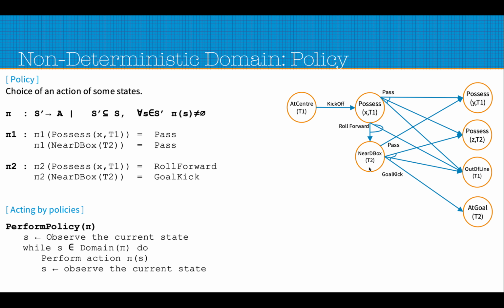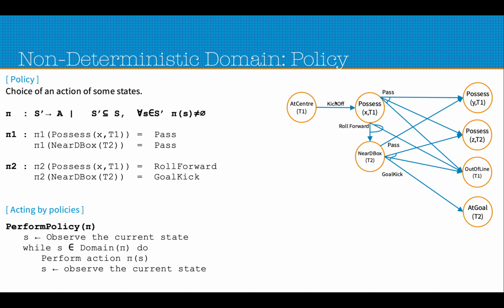So now we define policy, and policy is the key using which we will actually try to model a solution of the non-deterministic domain. So what is a policy? A policy is the choice of an action for some states. Leaving the formal notation, let us try to understand with an example. Let us say we are defining a policy pi 1. We'll denote the policy using the symbol pi here. So pi 1 is a policy, and pi 1 defines two mappings here.